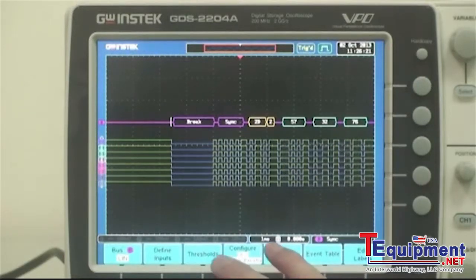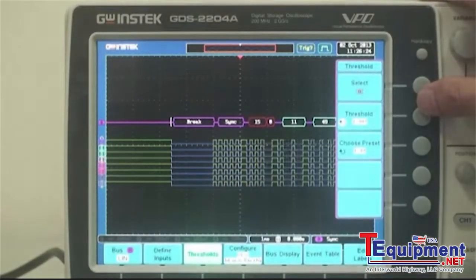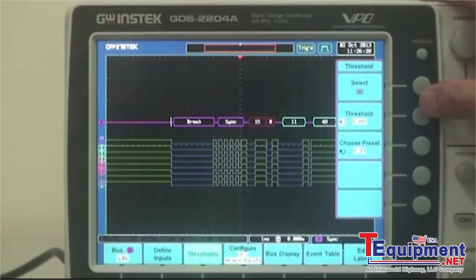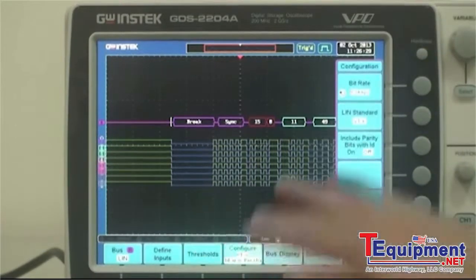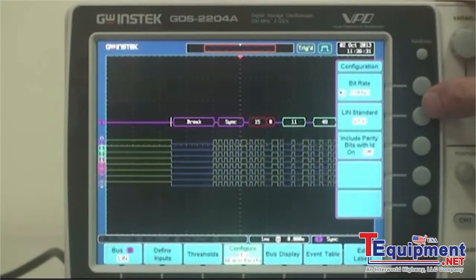Under threshold menu, logic threshold level can be set for bus decoding. Under configure menu, bit rate can be adjusted and LIN bus standard version can be selected.